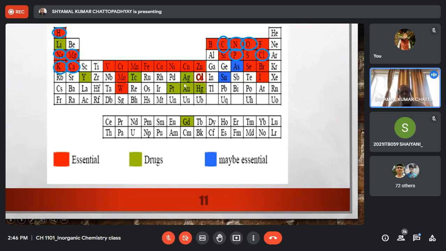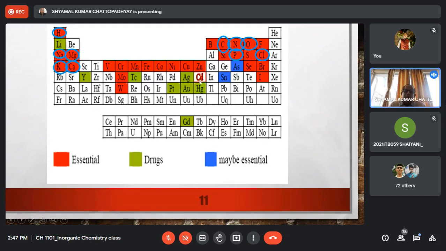And gold compounds, gold 1 and gold 3, gold has two main oxidation states, gold 1 and gold 3. Gold 1 compounds are finding application in cancer chemotherapy, whereas gold 3 compounds are being used for treatment of certain kinds of arthritis, rheumatoid arthritis. For them, gold compounds are used. So gold compounds and silver compounds have medicinal application, right?